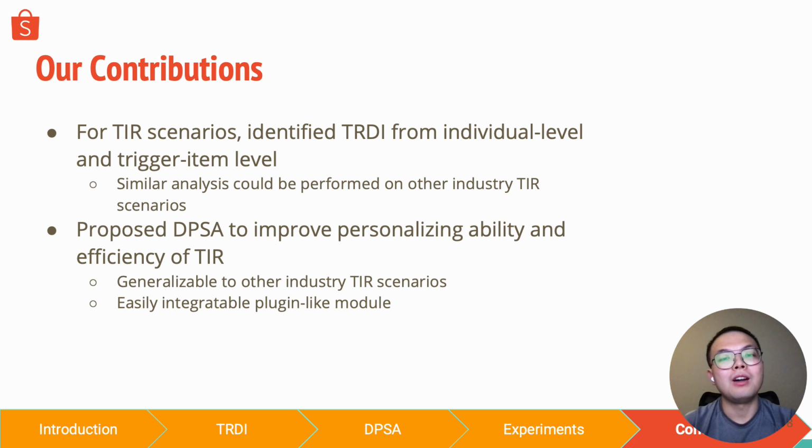And in a nutshell, our main contributions are as follows. Firstly, we identified the TRDI problem for the TIR scenarios, and we shared a systematic approach for the community to conduct similar analysis to gauge the extent of TRDI in their TIR scenarios. Secondly, we proposed DPSA to tackle TRDI, and we believe DPSA is generalizable to other industry TIR scenarios, and DPSA's plugin-like trait allows it to be easily adopted by any base model.